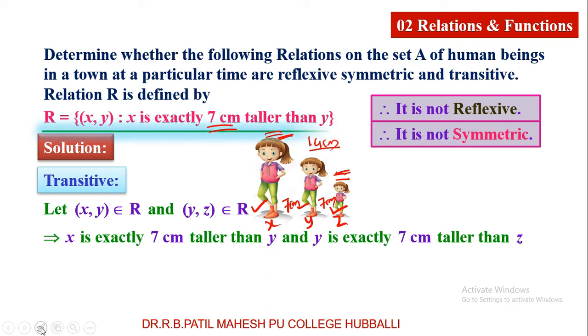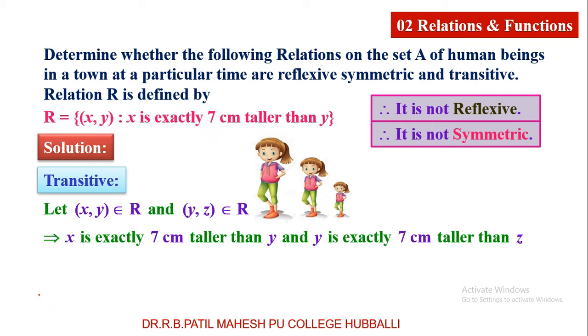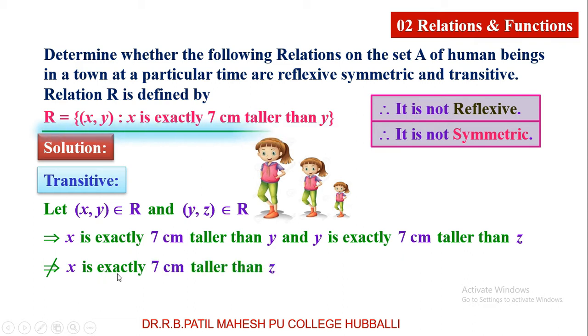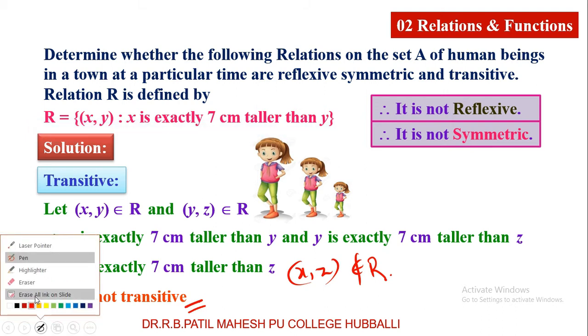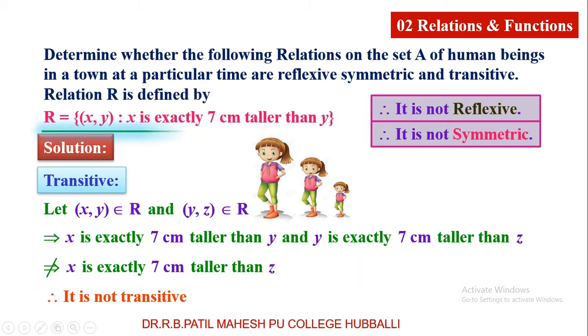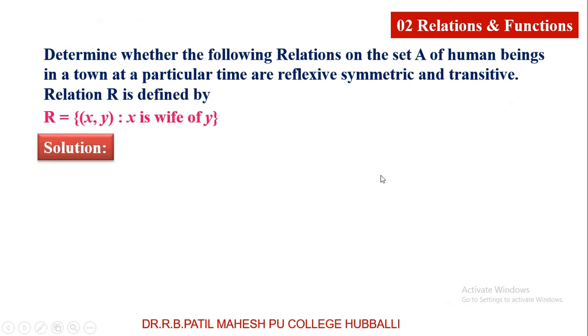Therefore, X and Z are not related here. It means that this does not imply X is exactly 7 centimeter taller than Z. Therefore, this relation is not transitive because here (X, Z) does not belong to our relation R. That's why this relation is not a transitive relation. Hope you understood this example, students. Let me take the next example.